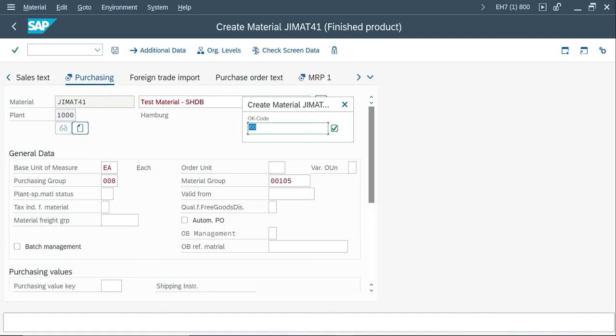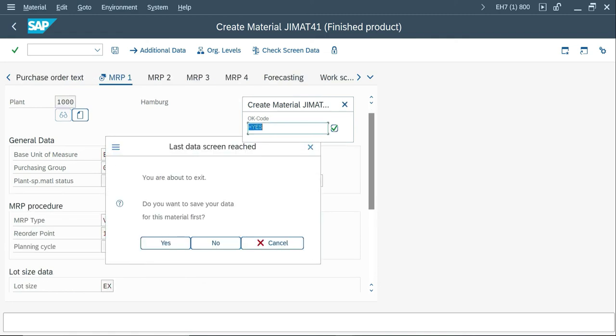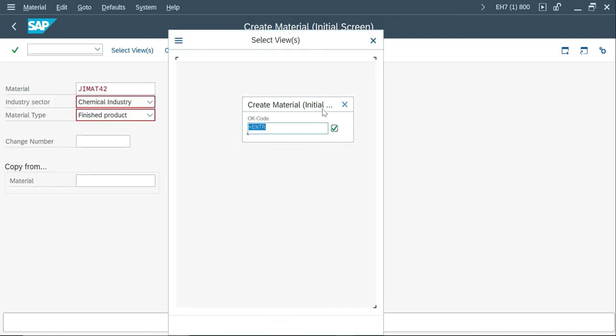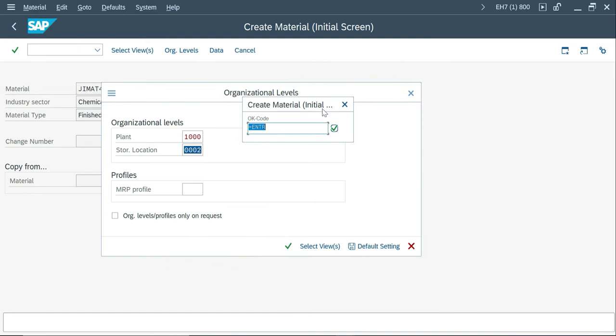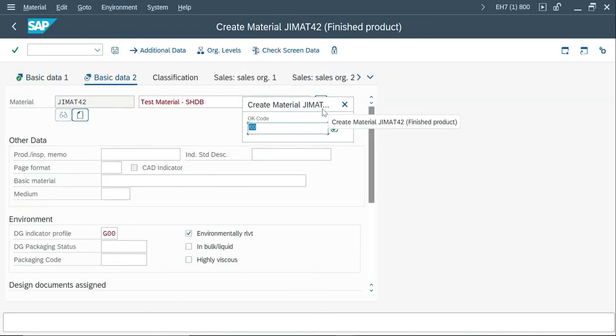Then continue, it goes to the purchasing view, and everything looks good. The final one is MRP1, the values got filled over here, and continue. It will ask, do you want to save this material? And the OK code for save is yes. Yes, I want to. Then it will go and pick the next one, enter, enter, enter, because it's the same thing and nothing is going to change here.